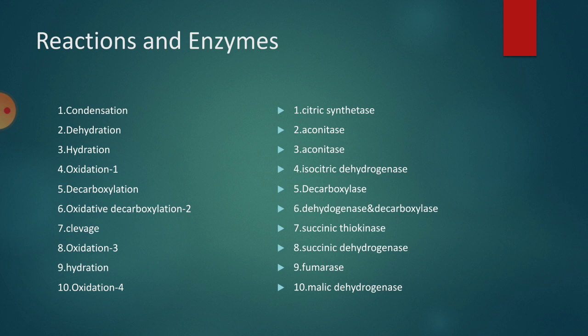If you learn the 10 different reactions involved in the Krebs cycle and write them on a paper on one side, that would always be better for you. And then the enzymes which are involved in those reactions. First enzyme synthetase, second aconitase, third again aconitase, fourth isocitric dehydrogenase, fifth decarboxylase, sixth dehydrogenase and decarboxylase, seventh thiokinase, eighth dehydrogenase, ninth fumarase, 10th dehydrogenase.